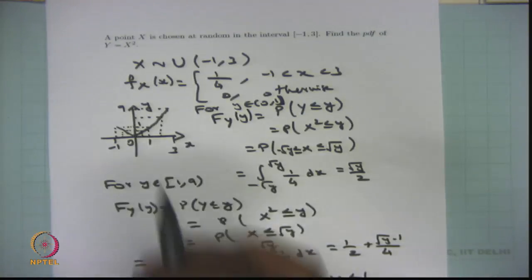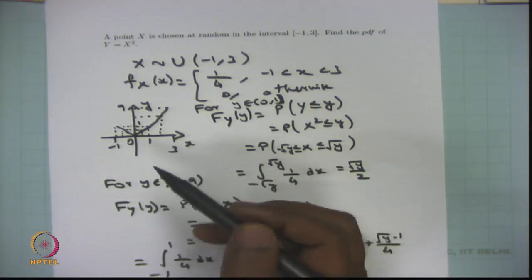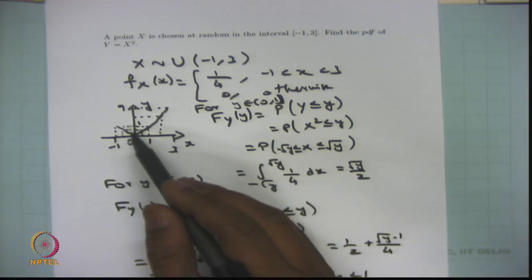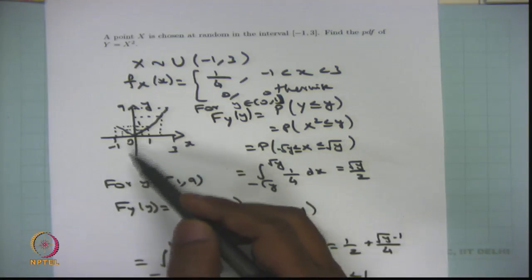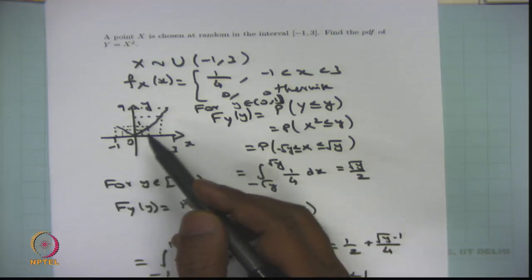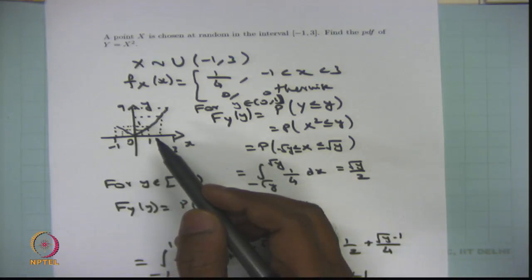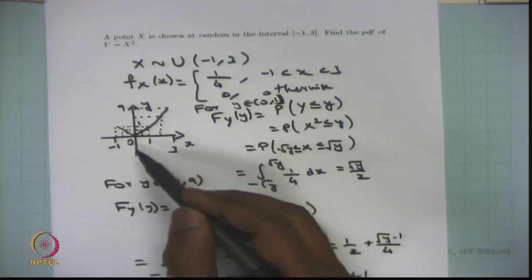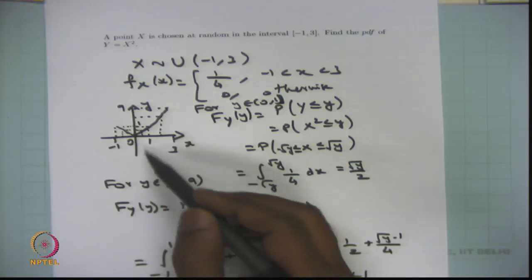Because of this interval minus 1 to 3, the CDF is changing between 0 to 1 and 1 to 9. Suppose this problem would have been a point x is chosen at random in the interval minus 1 to 1. In that case, in the interval of y between 0 to 1, you have two inverse images.